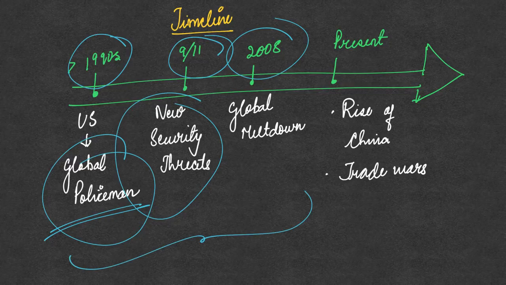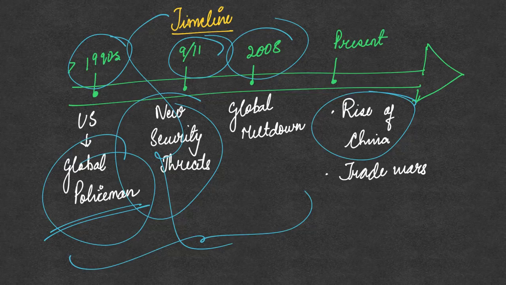So all of these incidents, since 9/11 and in 2008, and simultaneously the rise of China, proved that the United States, its liberal world order, and that whole framework of capitalism were not really very successful. All of these incidents, particularly the 2008 global meltdown, show that capitalism need not always be successful. In fact, even during the current COVID-19 pandemic, those countries which are run on various socialist principles have done better than the capitalist countries.